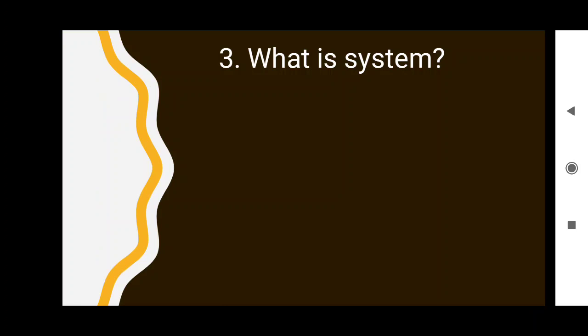So before studying the laws of thermodynamics and their applications, it is important to understand the meaning of new terms used frequently in thermodynamics. So what are the terms? The first one, what is a system?